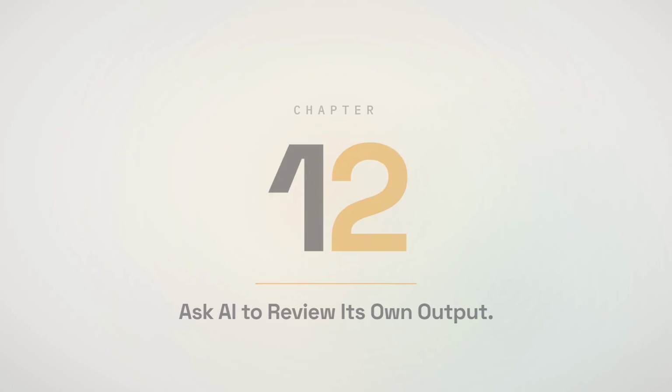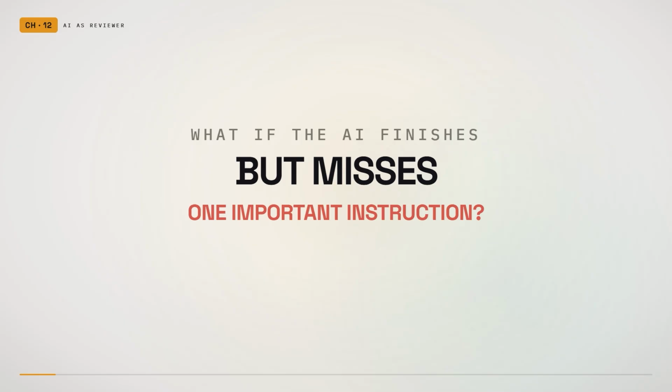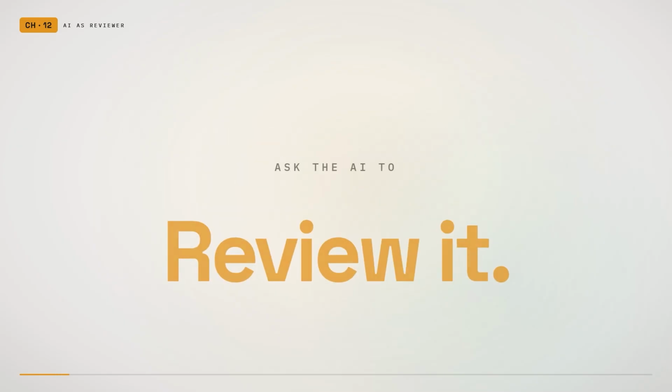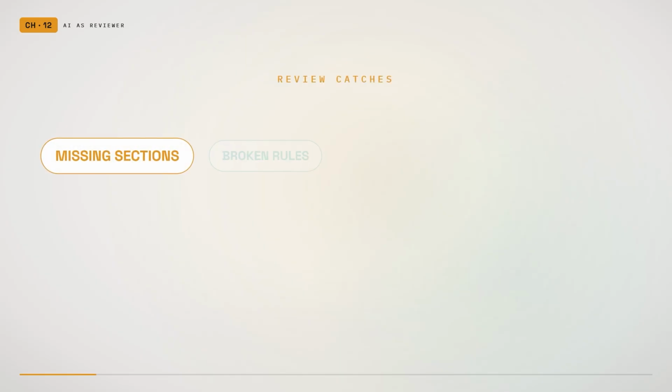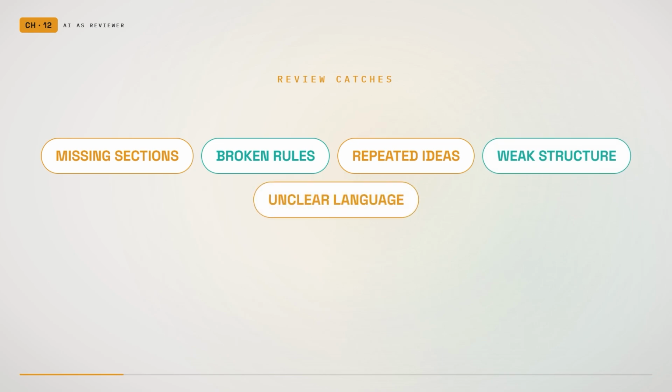What happens when the AI finishes the task but misses one of the most important instructions? Before accepting the answer, ask the AI to review it against the original requirements. This does not guarantee the answer is correct, but it can catch missing sections, broken rules, repeated ideas, weak structure, and unclear language.